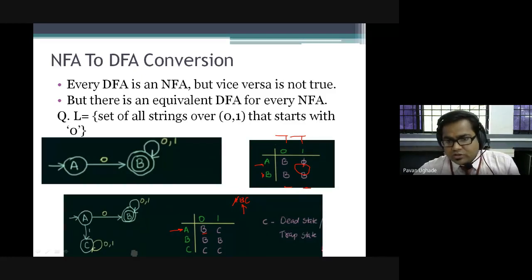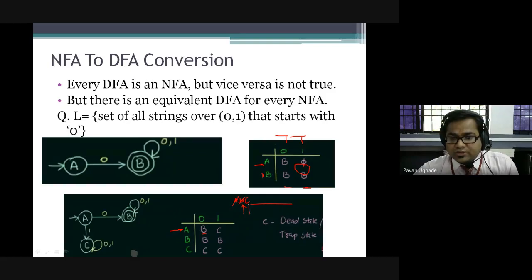Now B over 0, where it goes? B. B over 1, where it goes? B. Did we get any new state other than A and B, as we have processed B as well as C? No. So no need to add in this queue, as you did not get any new state. So B has been processed completely.